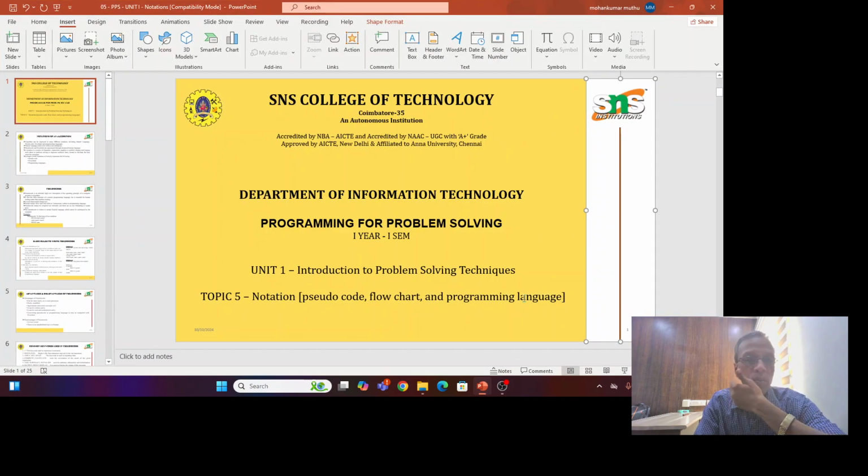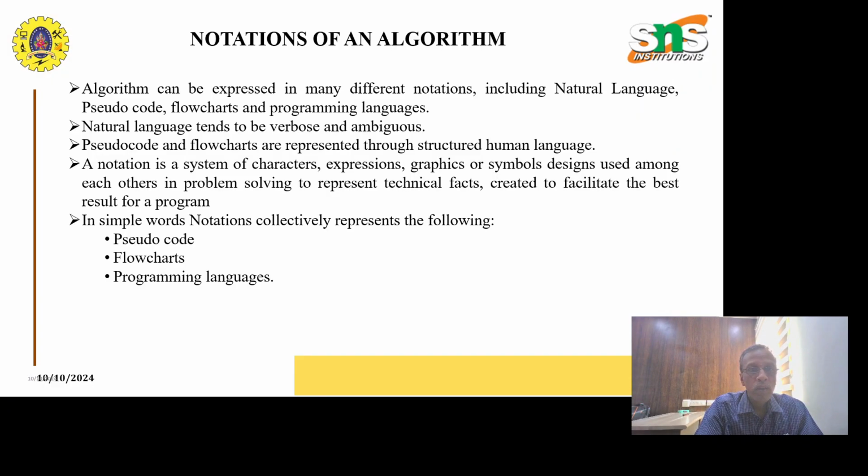Today we are going to see about notations. In the notations, there are pseudocode, flowchart, and programming languages. Notations of an algorithm: an algorithm can be expressed in many different notations, including natural language, pseudocode, flowcharts, and programming languages. Natural language is nothing but what we are trying to say in the language point of approach. It comes under natural language. We also call it colloquial language.